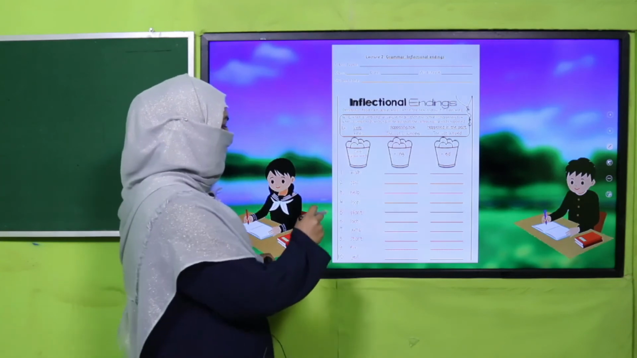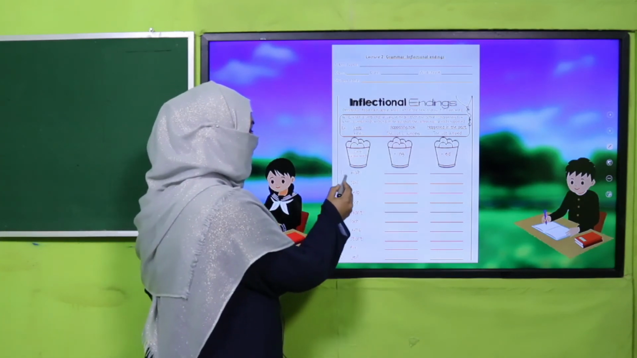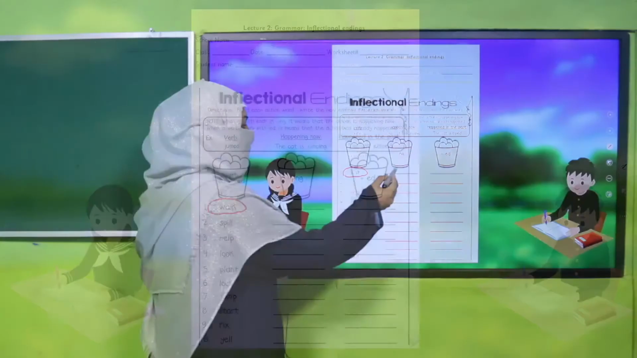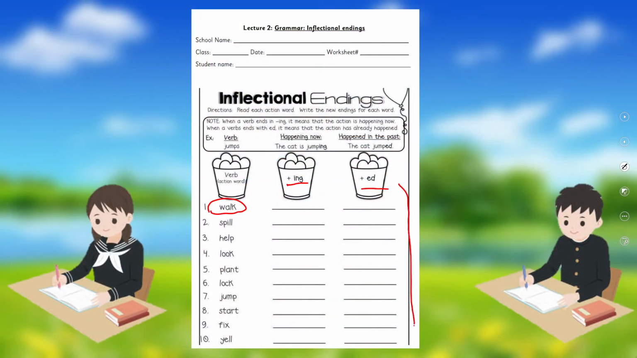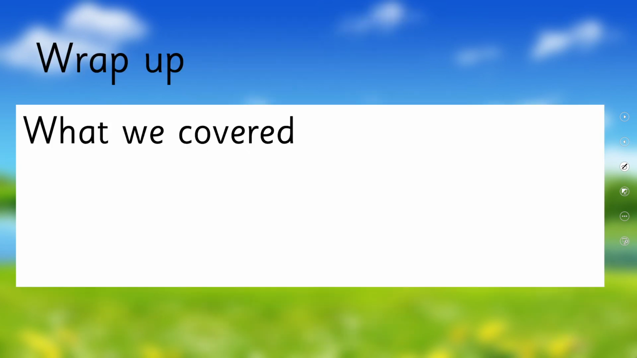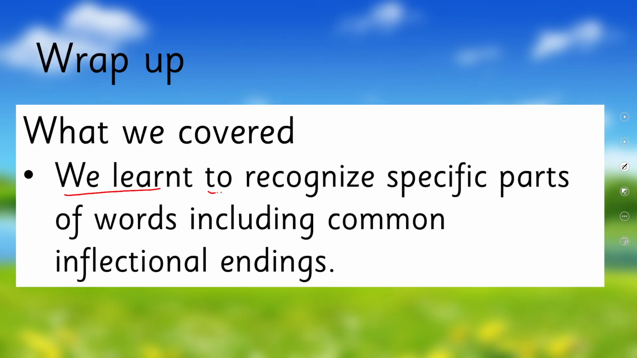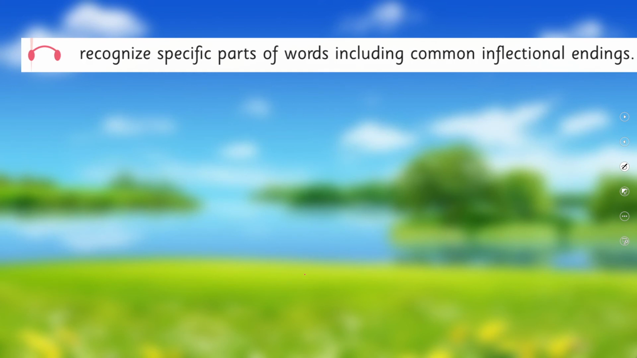And my dear students, what you are going to do, you will take this base word and you will keep adding inflectional endings to make different words from it. This is your task for this worksheet. So what we have learned today, we learned to recognize specific parts of words, including common inflectional endings, and we achieved our SLO to recognize specific parts of words, including common inflectional endings.